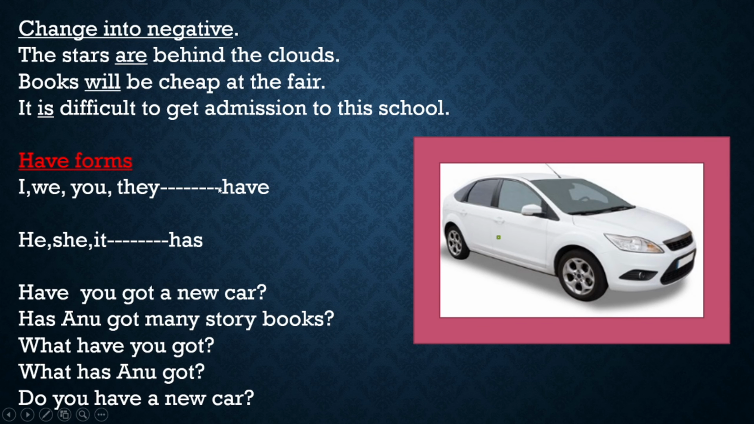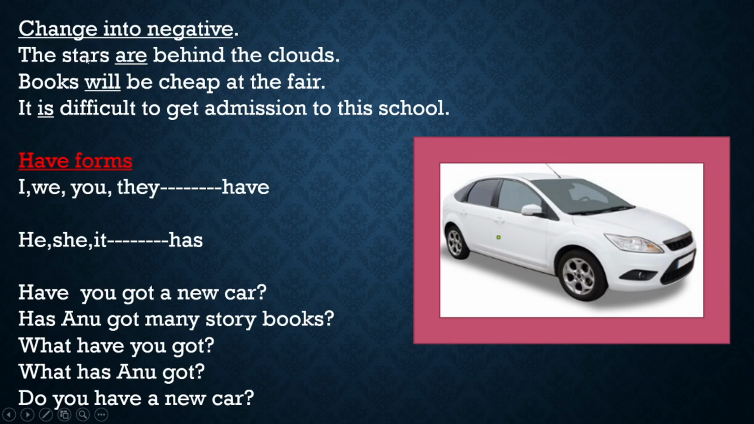Now, here you see change into negative. The stars are behind the clouds. Examples of auxiliary verbs: am, are, is, then in past tense was, were, in future tense will be. All these are called auxiliary verbs. So we add "not" to the auxiliary verb. For example, here you see the stars are behind the clouds. There the auxiliary verb is "are".